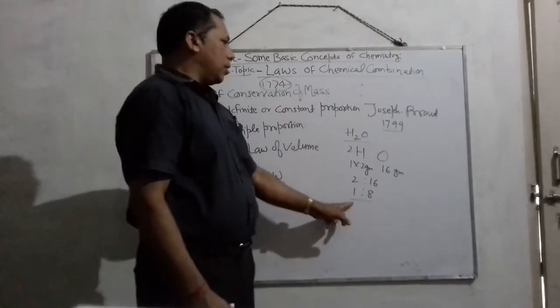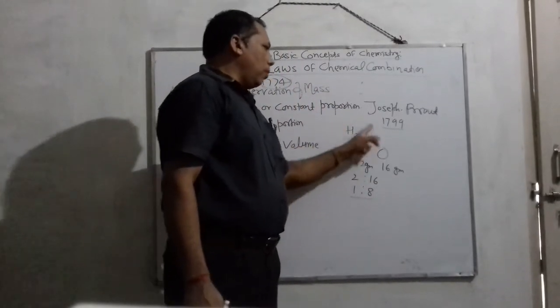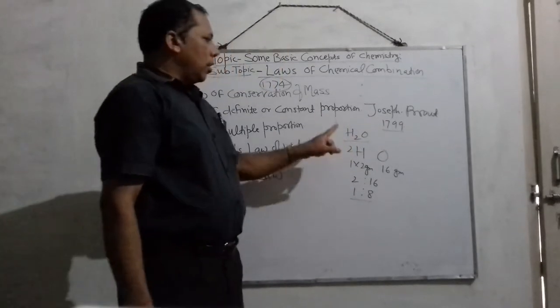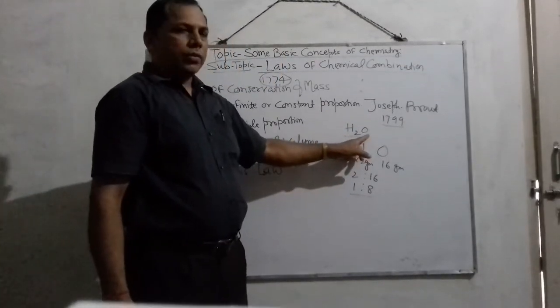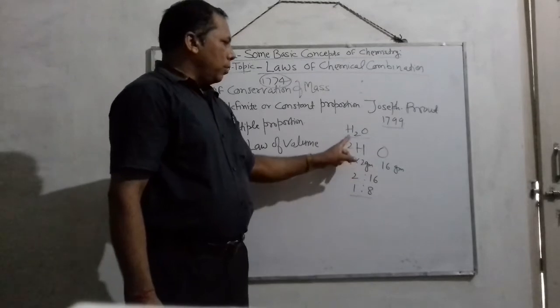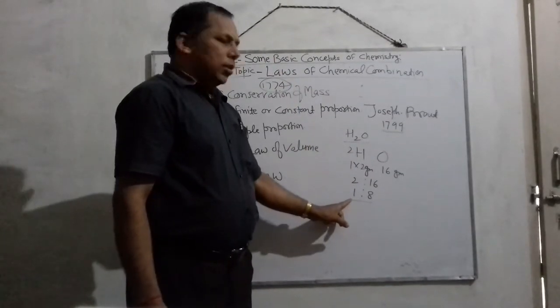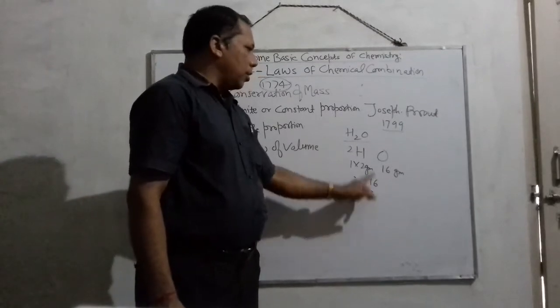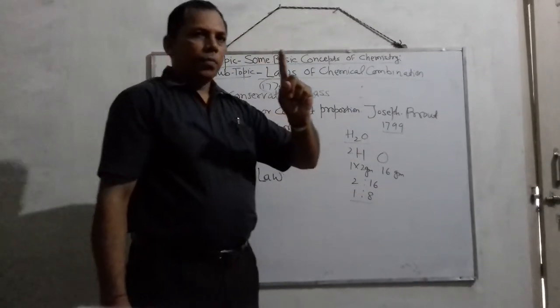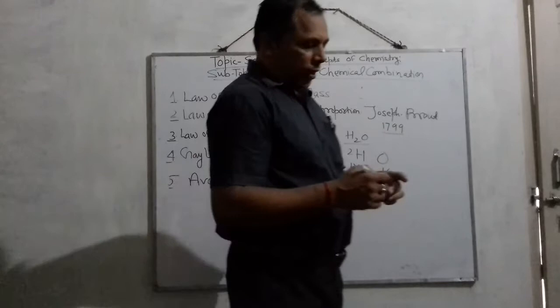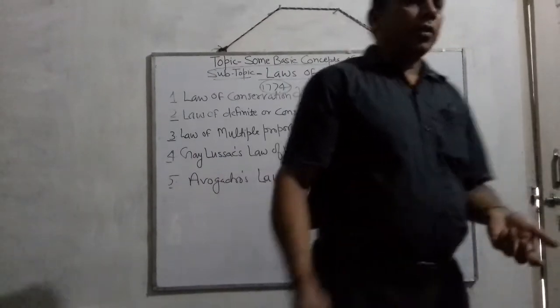So in water, the ratio of hydrogen and oxygen will always be 1 to 8 by mass. Alright? Once again, I am repeating the example.